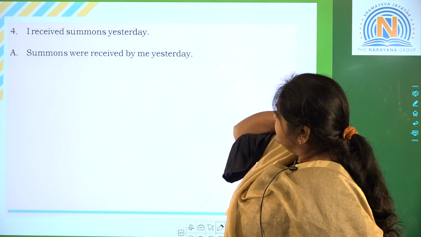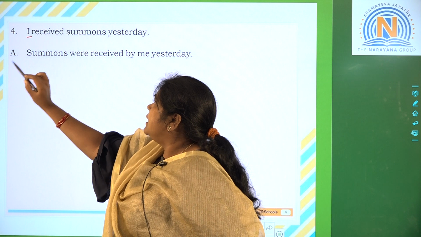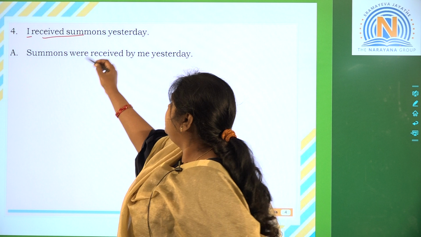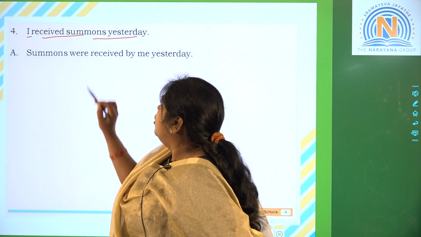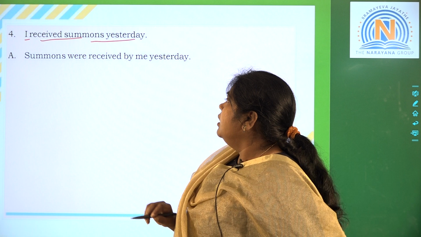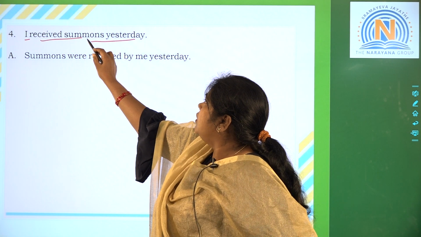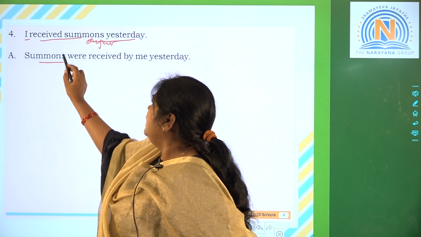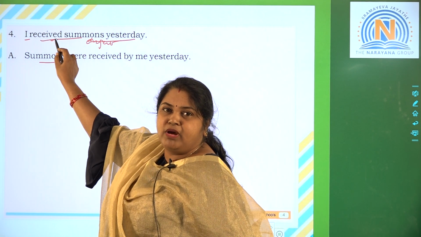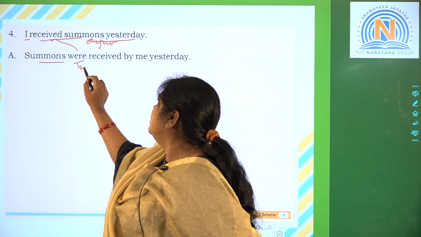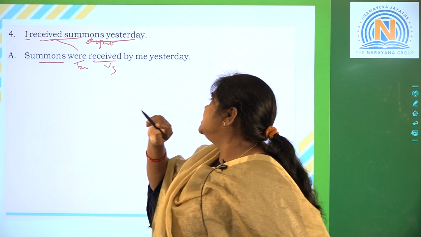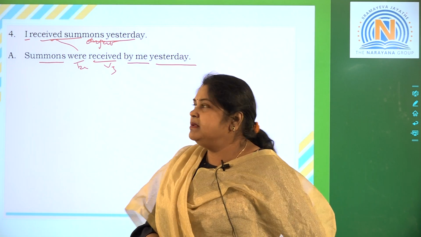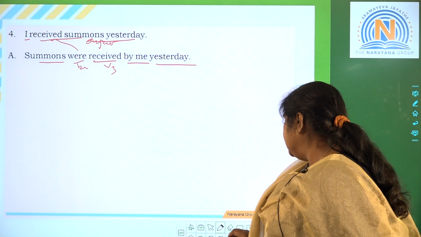Next. I received summons yesterday. I is my subject. Received is a verb and this is the object, summons yesterday. First, the object is summons. Summons are plural. Now it is in the past tense, so which be form should I use? Were. V3, received, by me yesterday. Summons were received by me yesterday.